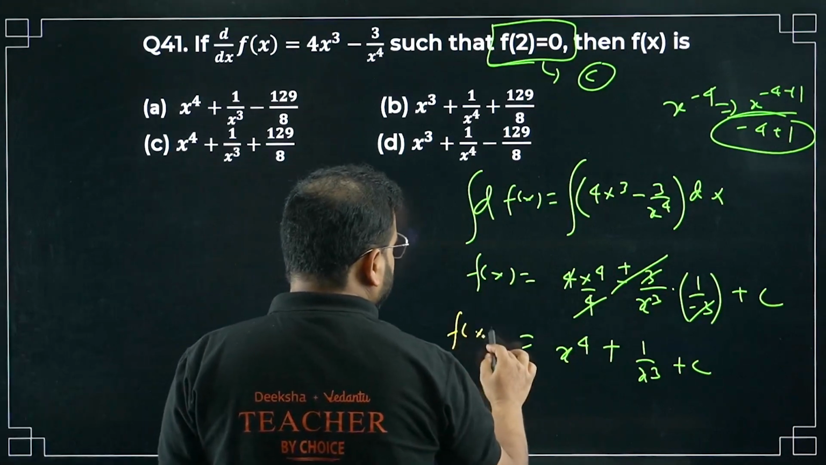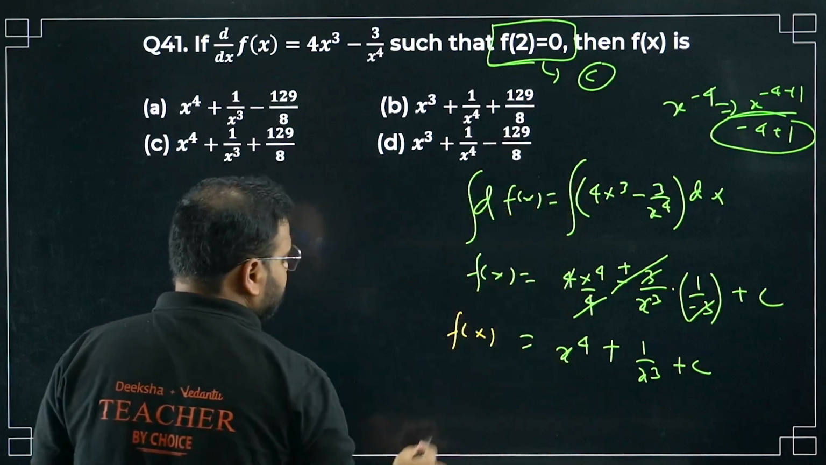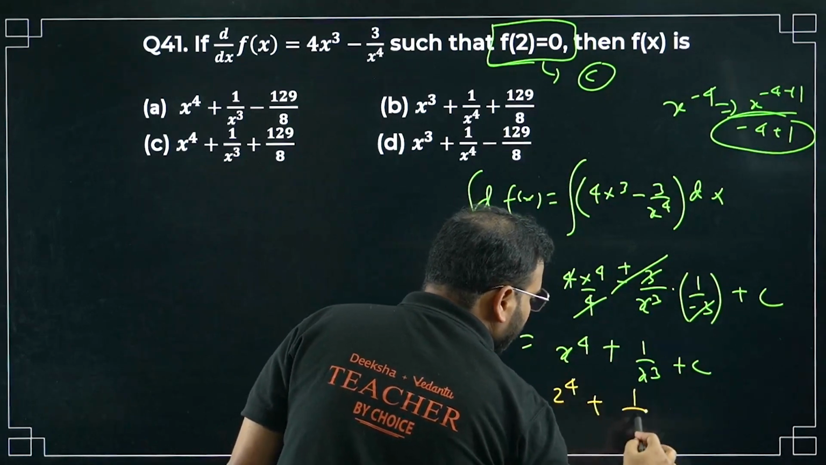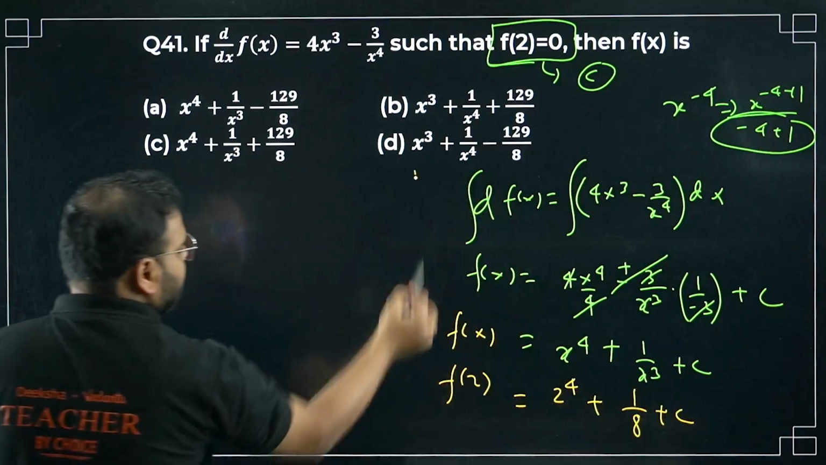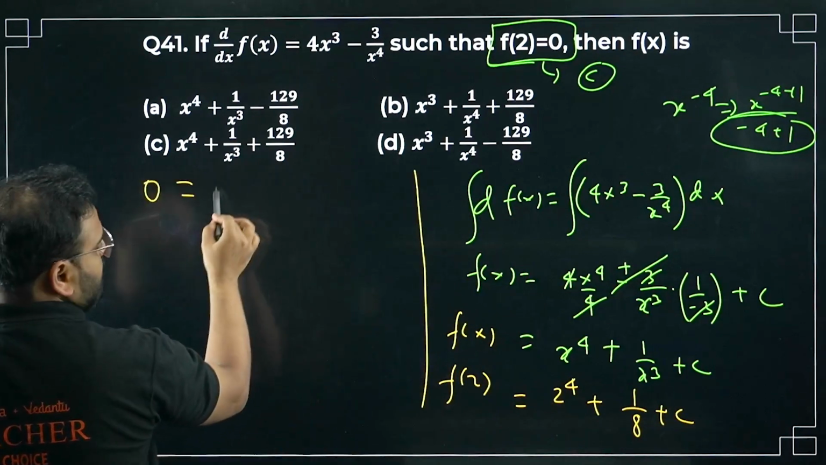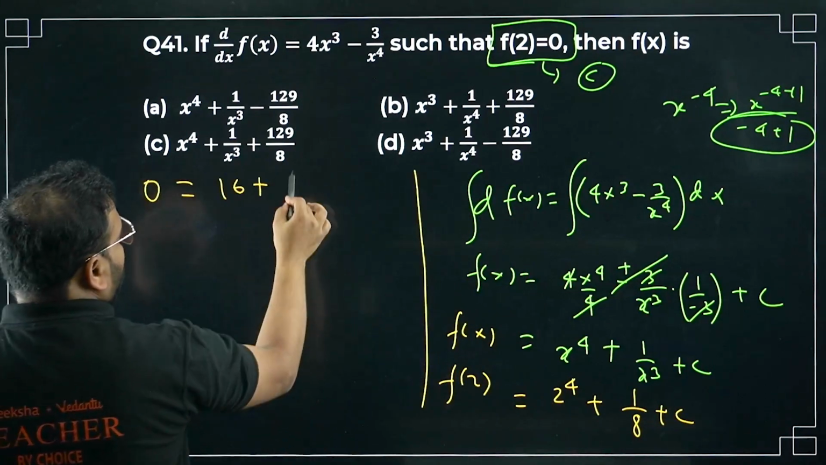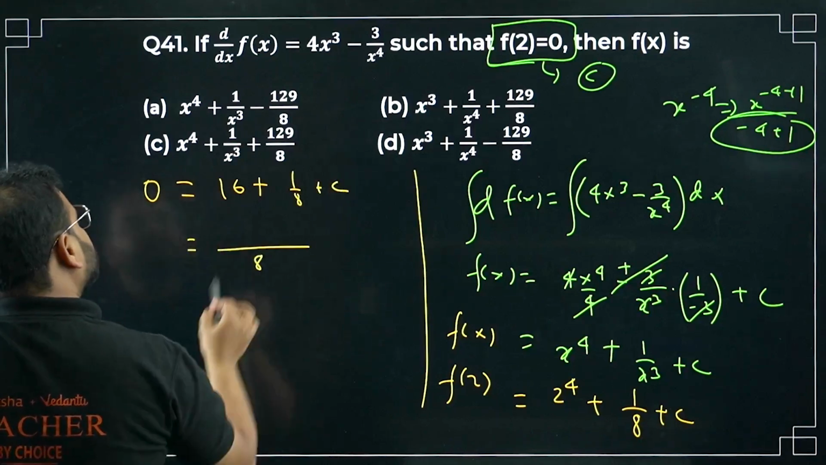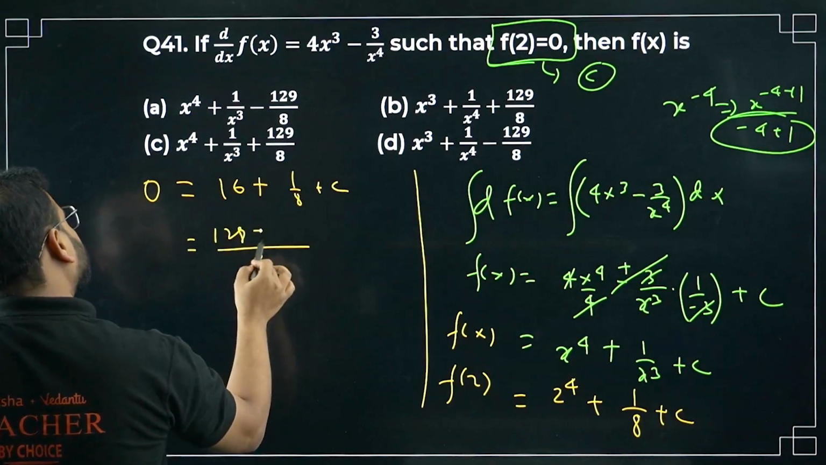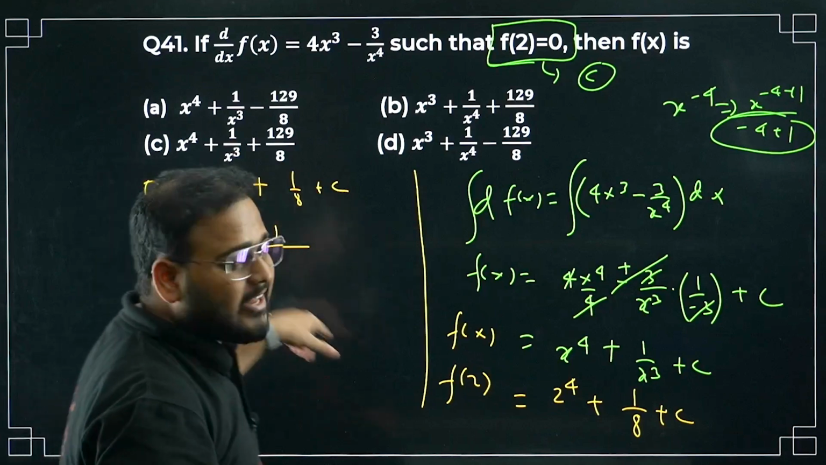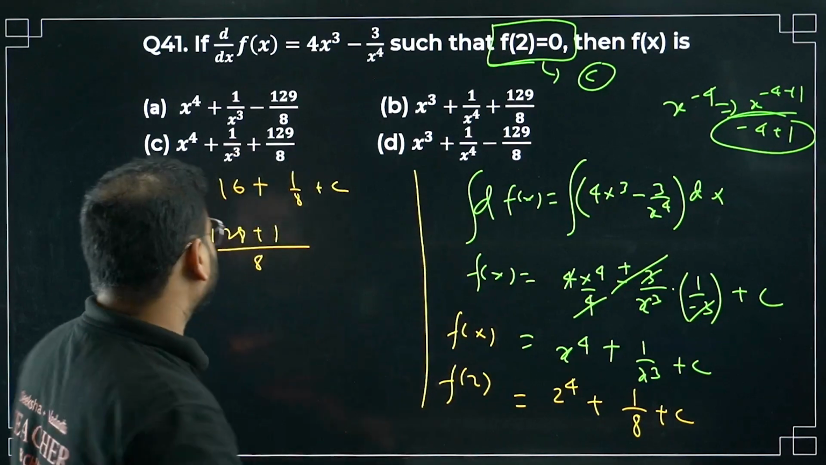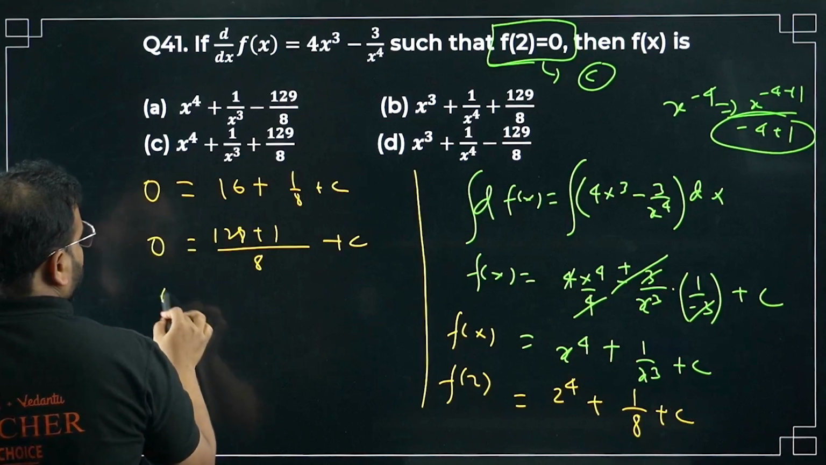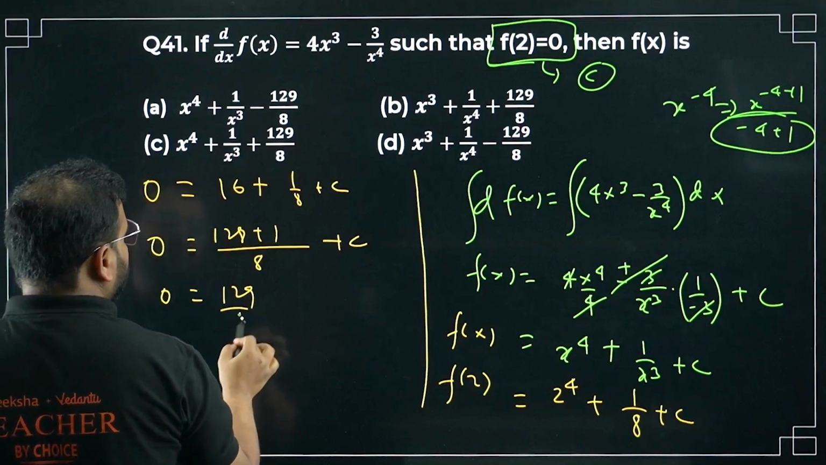f of x. They've given here f of 2 is 0. So f of 2 equals 2 power 4 plus 1 upon 8 plus c. Write 0 equals 16 plus 1 by 8 plus c. Take the LCM. 8 is the LCM, 16 times 8 is 128, plus 1 is 129. Keep c as it is, 0 as it is. 0 equals 129 by 8 plus c.